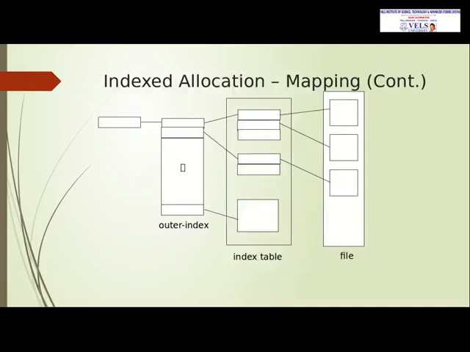Next, indexed allocation mapping. The outer index has 3 pointers to the index table. The pointer will locate the pointer in the index table. It will point to the particular actual file.